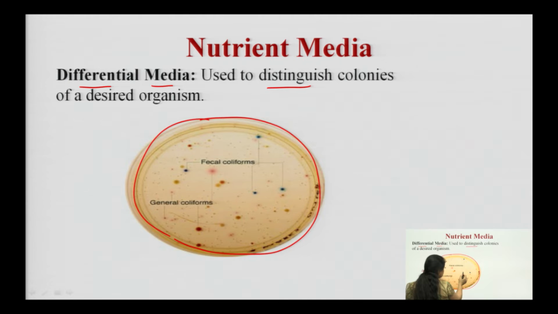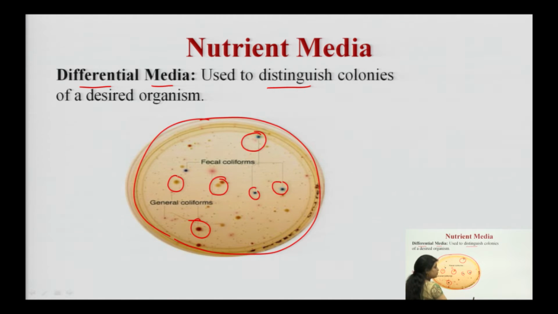We can see different color colonies like this. These are blue colonies, these are red or brown colonies, and yellow colonies are there. Within the same media we have added such ingredients, such agents, which can differentiate between the colonies, between the types of microorganism.